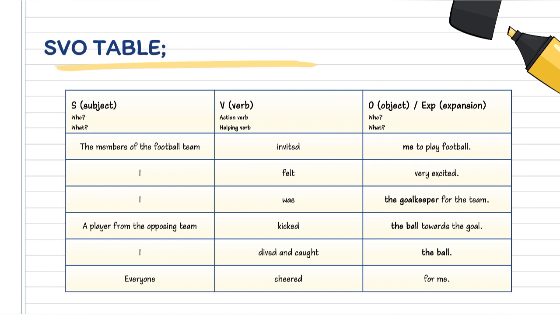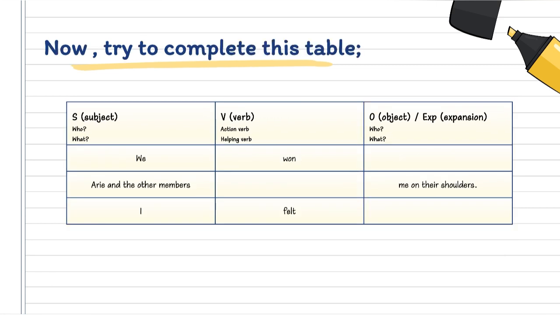Okay, I'm not going to read all the sentences. You might want to pause the video and read all the sentences and see which one is the subject, which one is the verb, and which one is the object and the expansion. I've already put them in columns for you to see. So take your time, okay? Alright, now, I want you to try to complete this table. I want you to try to complete these 3 sentences. You can stop the video for a while. You can pause it and then write this in your exercise book. Okay? Try to complete the sentences using the correct subject, verb, and object.